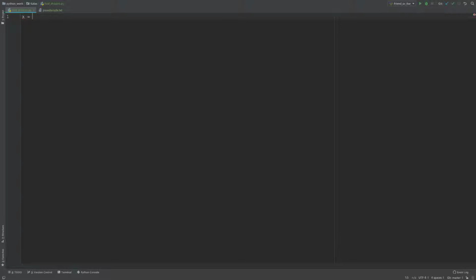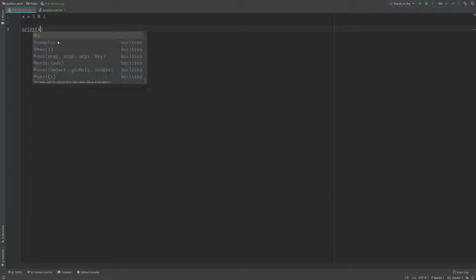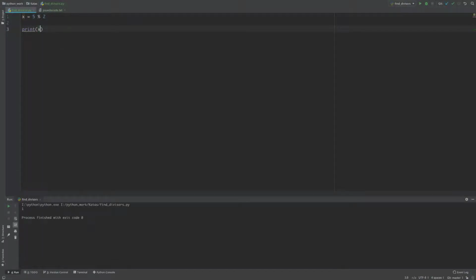So if I do x equals 5 modulus, which is percent, 2, x should equal 1. Yes, because it returns the remainder of whatever it divides. 5 divided by 2 is 2, remainder 1, and so it returns the 1.